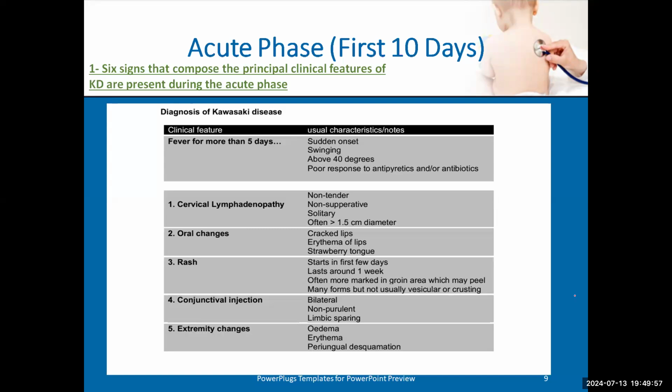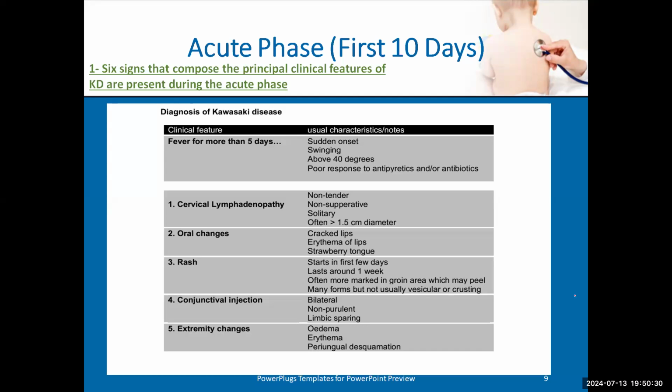We go down to the body, the chest, and the groin. The patient will have rash. It starts in the first few days, and all of it subsides during the first 5 to 7 days. So in the history of Kawasaki, most of the patients suspected of Kawasaki will come to us after day 5, right? Why do we suspect he is Kawasaki and admit him? Almost he should have the first criteria, and we will search for Kawasaki after that. So most of the patients will be at day 7, day 8.